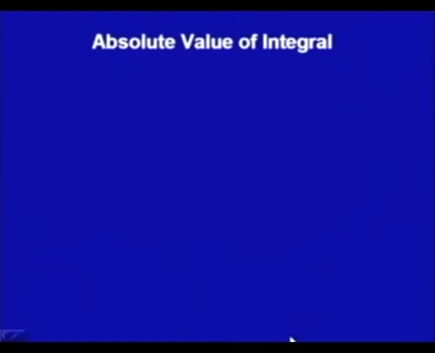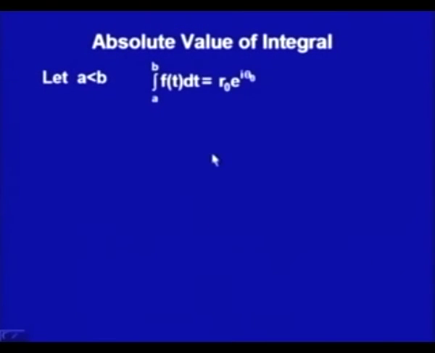Then there is one basic property of the integral, what we call the absolute value of the integral. Let us suppose a is less than b, the interval. The integral from a to b of f(t) dt, we know f is a complex valued function, so this integral comes as a complex number.